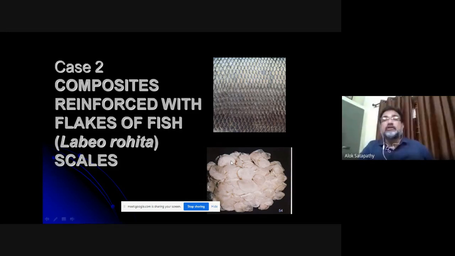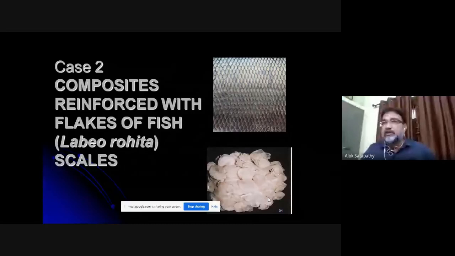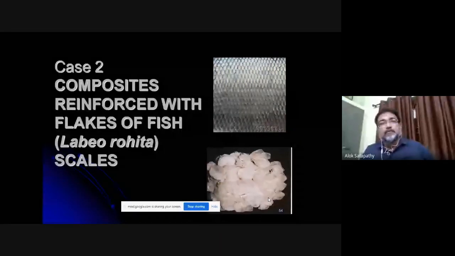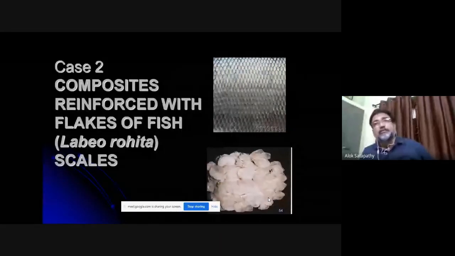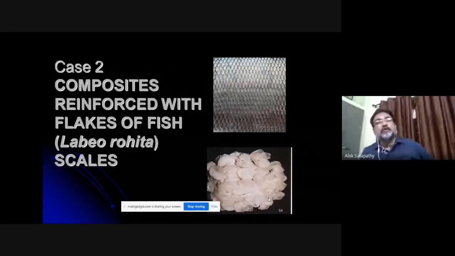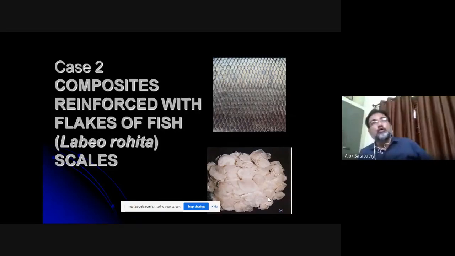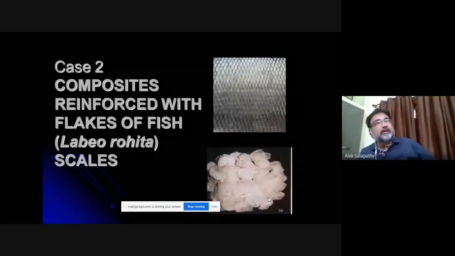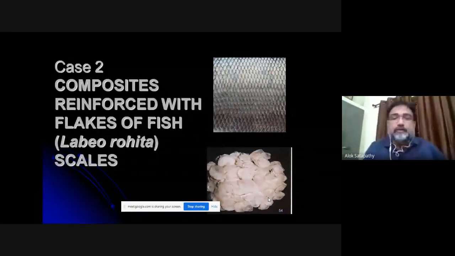Okay, so these are the scales. If you go to any fish market, you will find fish scales scattered here and there. That is a biological waste. They are simply dumped into the drains or into the open atmosphere. They are not only biological waste, they create environmental pollution also. Although they are degradable, they take a long time to degrade. So they are useless as far as market value is concerned.